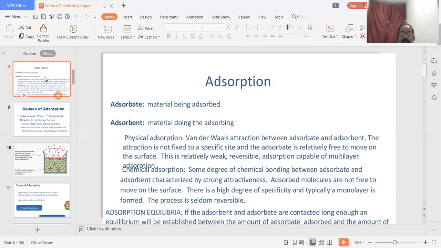And in chemical adsorption, there is some degree of chemical bonding between adsorbent and adsorbate, characterized by strong attraction. So adsorbate molecules are not free to move on the surface. There is a high degree of specificity and typically a monolayer is formed. The process is seldom reversible.